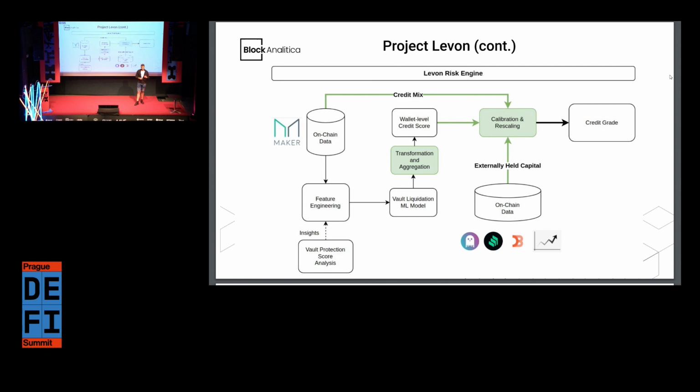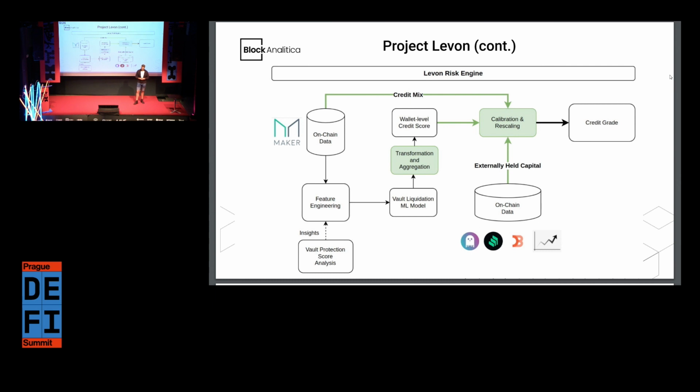Through transformation and aggregation, we bring it up to the wallet level credit score, because obviously one wallet can have many vaults. On top of that ML model, we also add certain heuristics, such as the credit mix, which is the riskiness of underlying collateral, or externally held capital, which I will go a bit deeper into later. Together, we calibrate and rescale these credit scores, and in the end, we get this credit grade, which is the final output of the product itself.